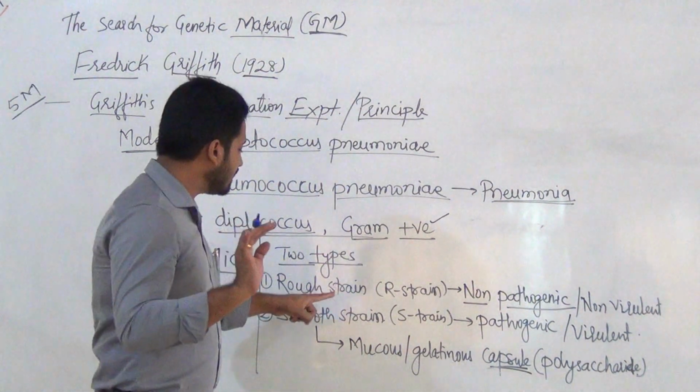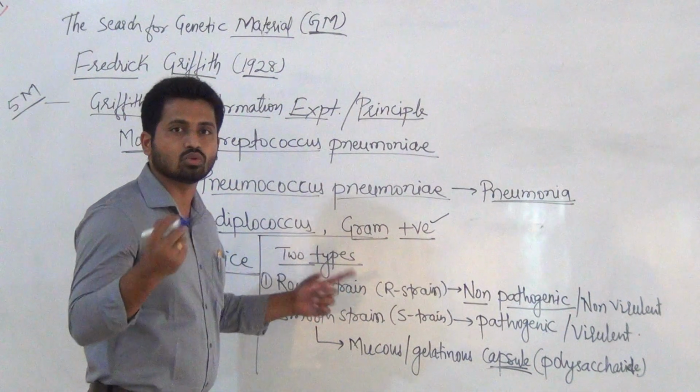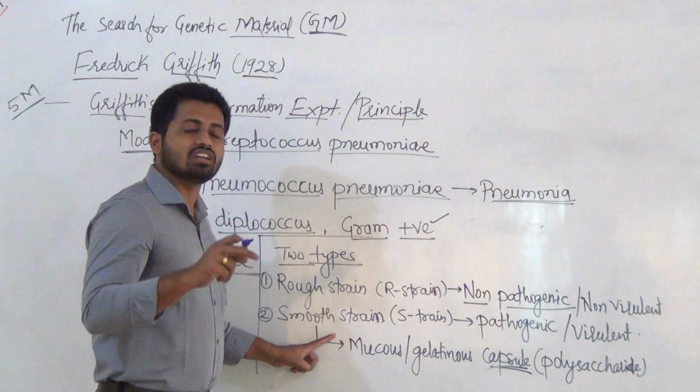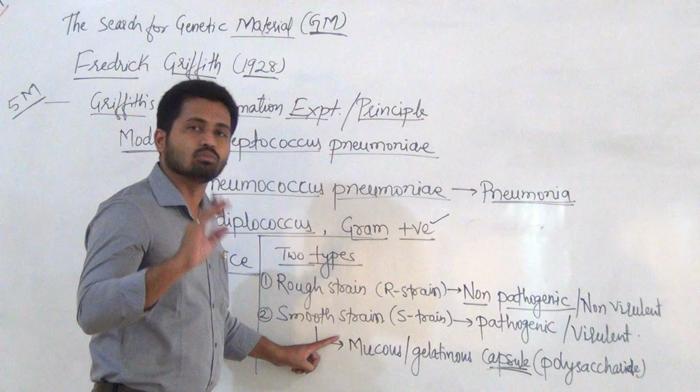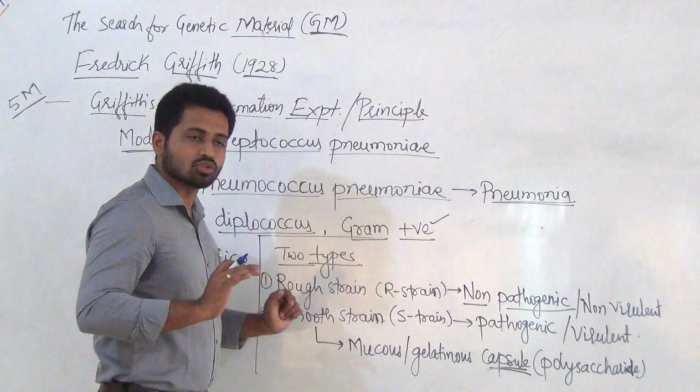Simple. When this one is injected into the mice, it is not going to die, and when this one is injected into the mice, it dies because of pneumonia. So this is pathogenic, remember.